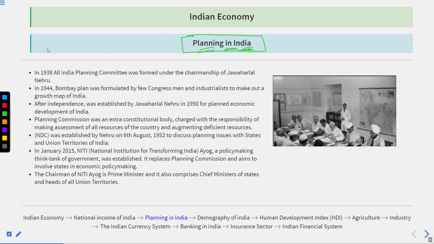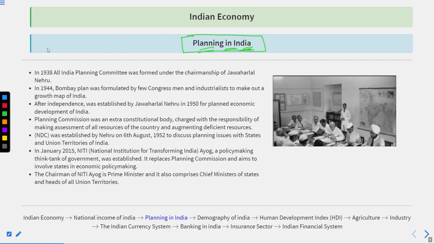Suppose you have agriculture land. How could you use it to produce the maximum? Various aspects will be considered, like the weather of a place. According to the weather, you decide the crop, then irrigation facility according to the crop, and other things. Similarly, this happens in planning. In India, we have various economic resources, right? How are we going to utilize these resources so that we could obtain the maximum of them? This is what we call planning.